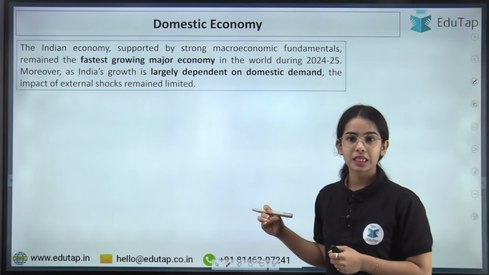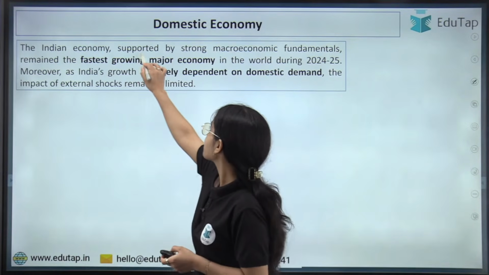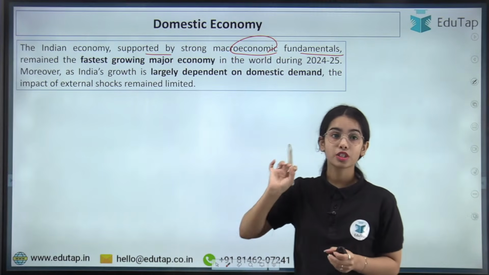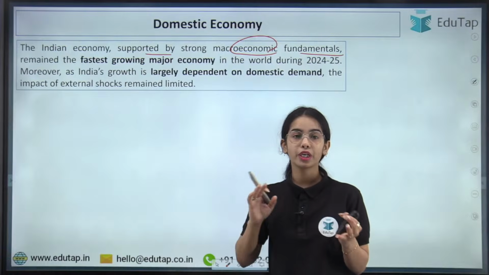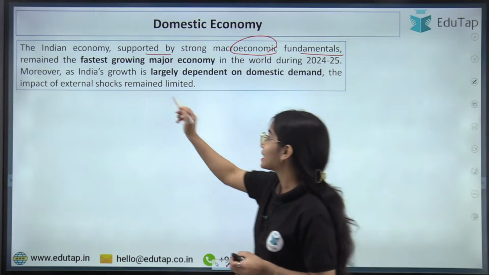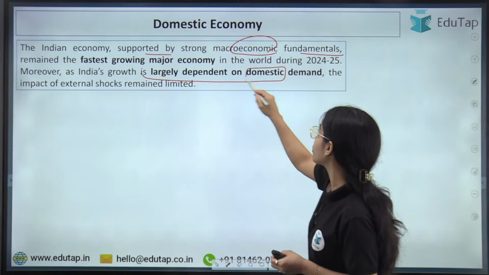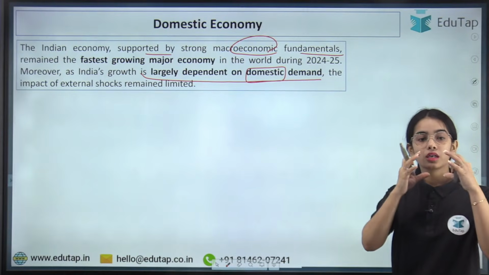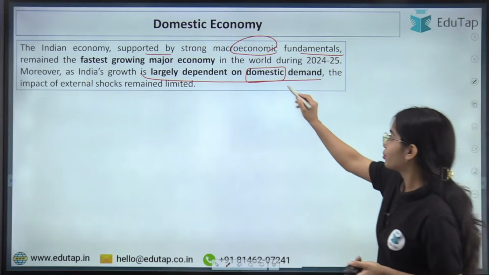So starting with the domestic economy, first of all, the Indian economy, supported by strong macroeconomic fundamentals, remained the fastest growing major economy in the world during 2024-25. Moreover, as India's growth is largely dependent on domestic demand because we have a huge population, our domestic demand boosts the production.